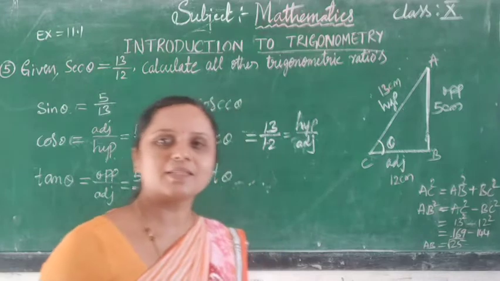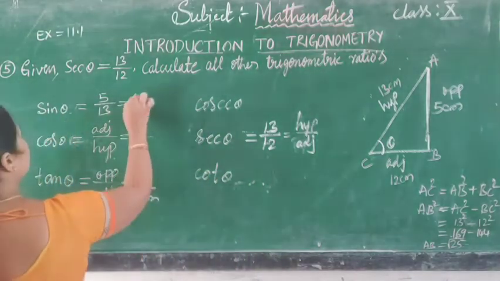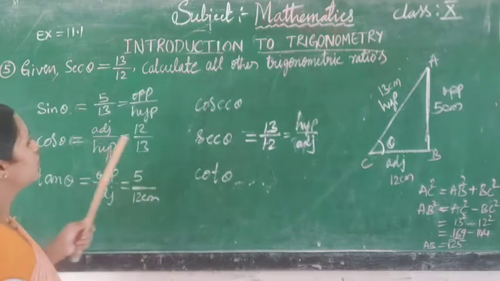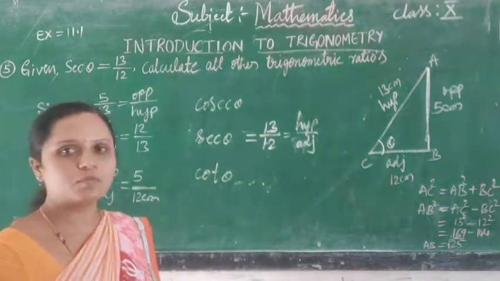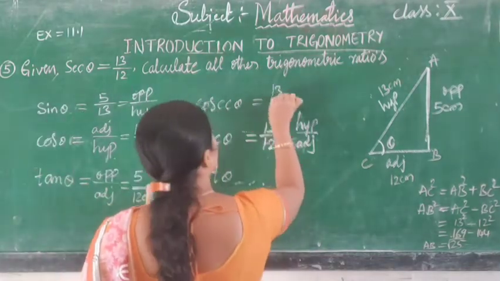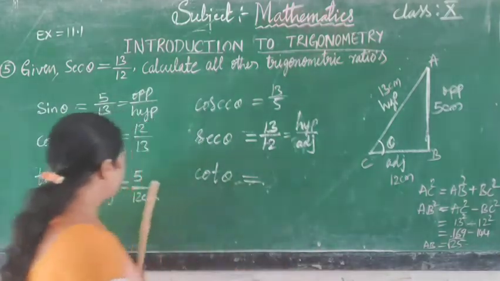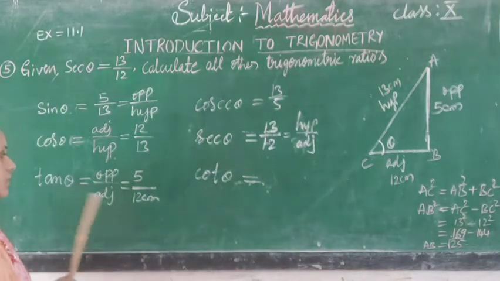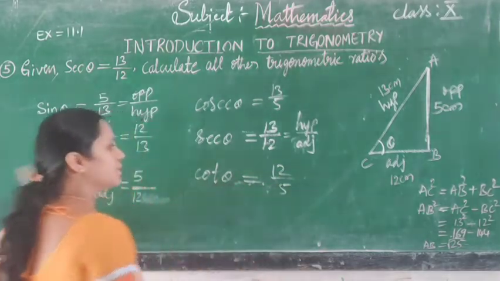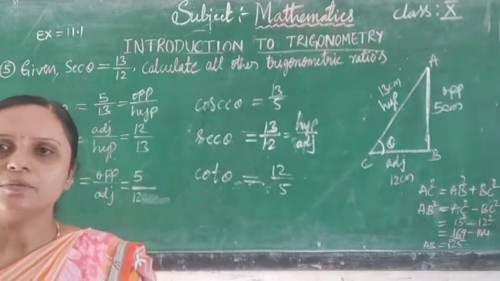Okay. Now cosec theta. Cosec theta is the reciprocal of sin theta. Sin theta is opposite by hypotenuse, so cosec theta is hypotenuse divided by opposite. It is the reciprocal of sin theta, that is 13 by 5. And cot theta is the reciprocal of tan theta, that is 12 by 5. Students, in this way we can solve some questions in your exercise problems.